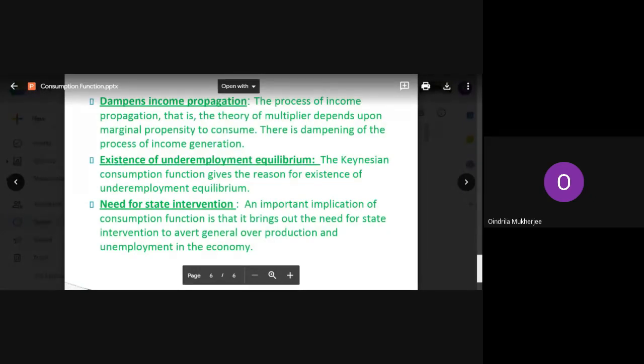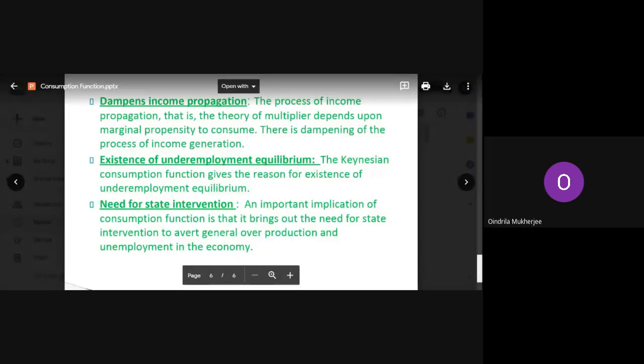And it talks about the reasons for the existence of underemployment equilibrium. It tells us that the equilibrium level of employment is not full employment but underemployment equilibrium. We achieve the equilibrium level not at full employment but at underemployment equilibrium.